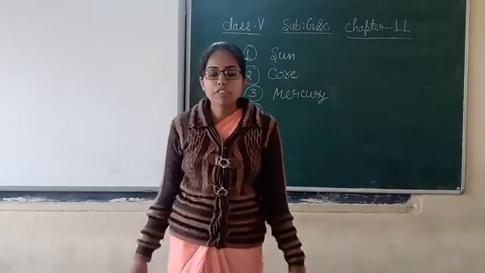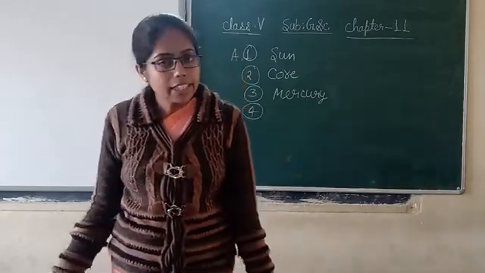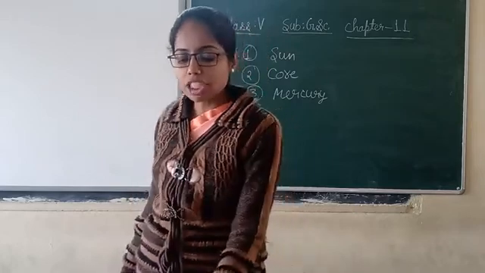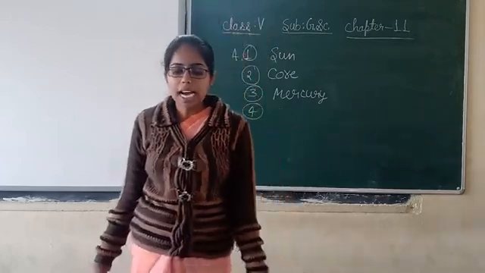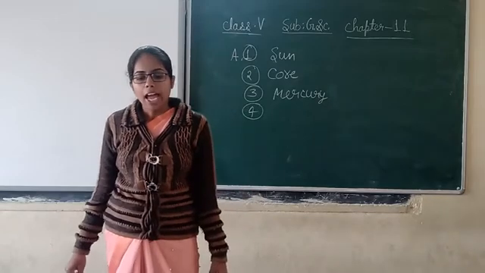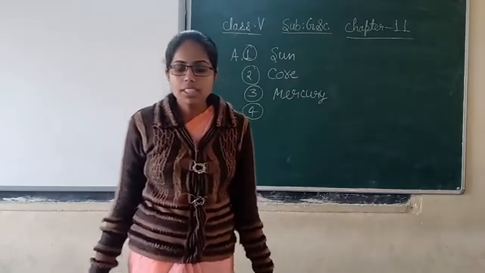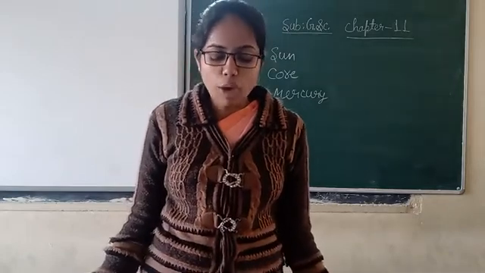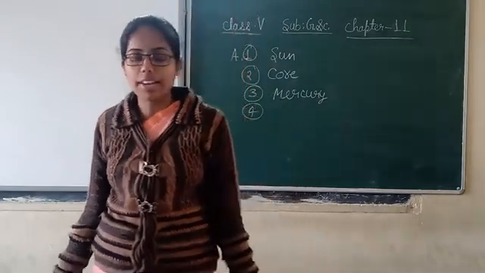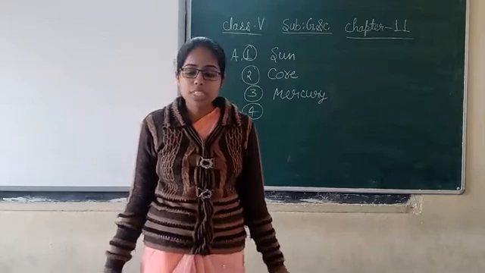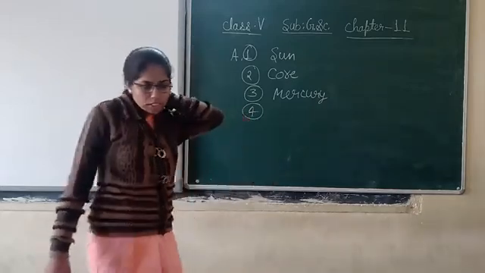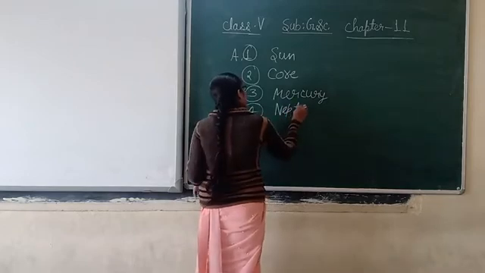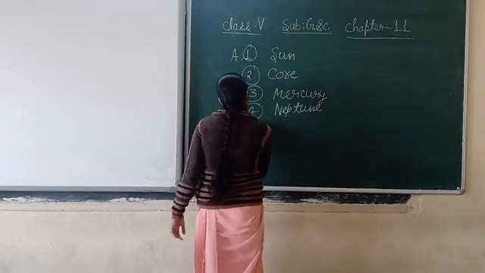Now question number 4. The eighth and the farthest planet from the sun is dash. We have 3 options. Sorry, I told the wrong options. For question number 4, the options are Saturn, Uranus and Neptune. And Neptune is the correct answer. So you have to tick in the last box. N-E-P-T-U-N-E.